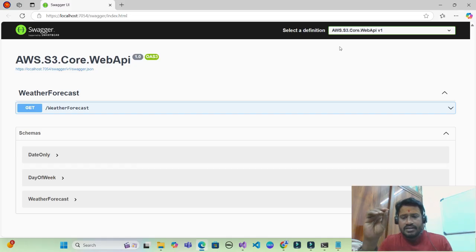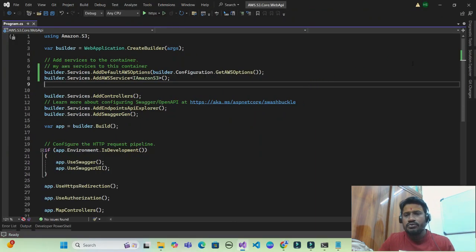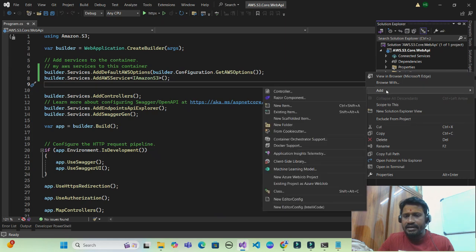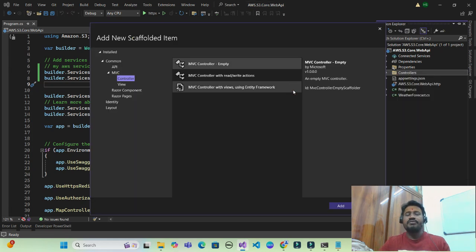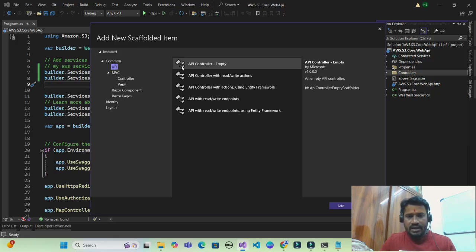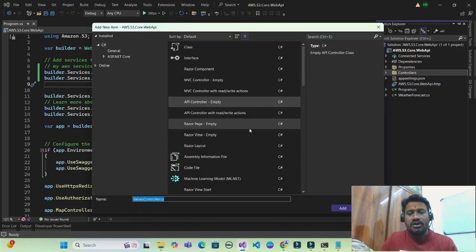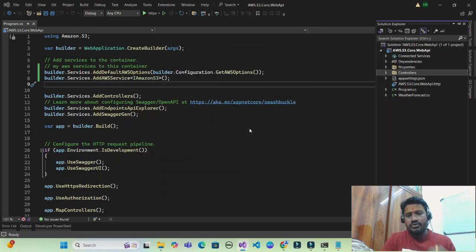Now let us create a controller within which we will be calling our AWS S3 services. To do that, we have to right click on controller, go to add and then say controller. Here we have to specify the file name. Select API controller and then say add. It will now prompt me for the file name. I will give the file name as FilesController.